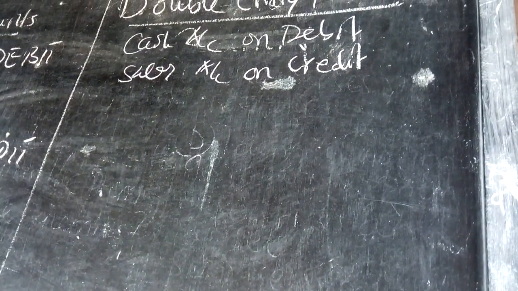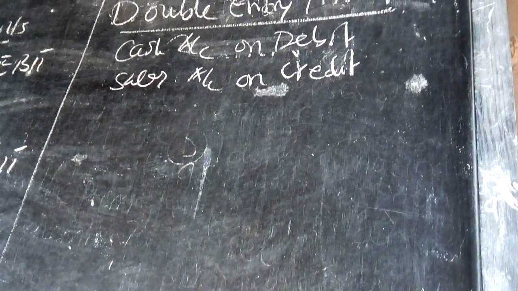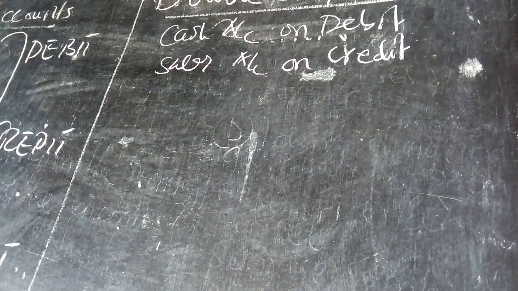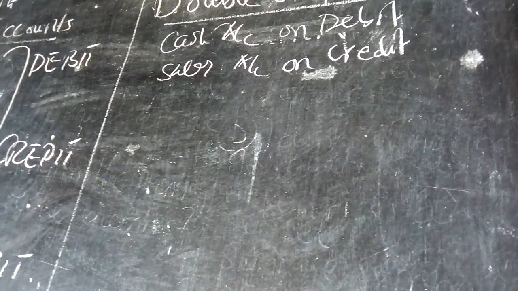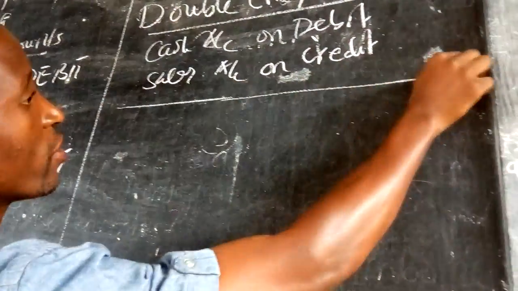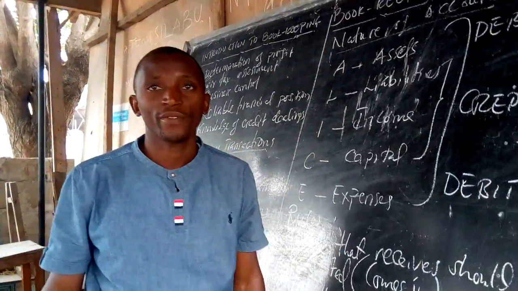So double entry simply means that the record of the transaction should be recorded twice in the books of account. One account will be debited and the corresponding amount should be credited on the other account. So for today, let us end there. Then we will check in the next session how we can record the transaction. Thank you.